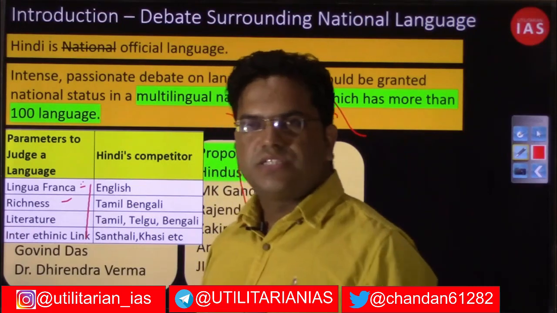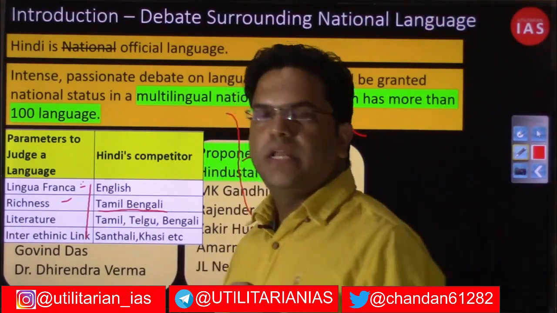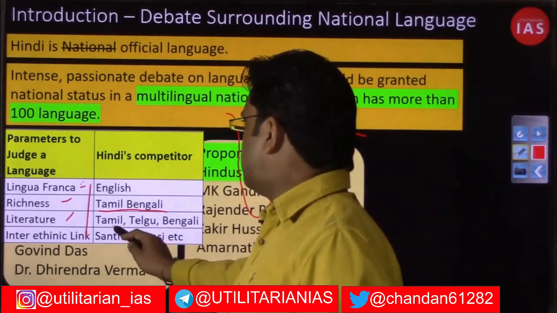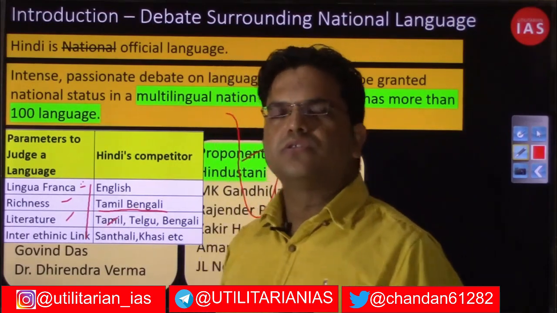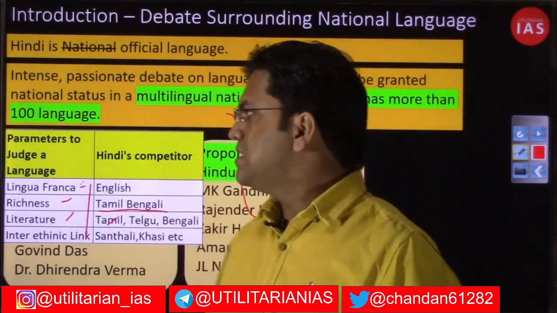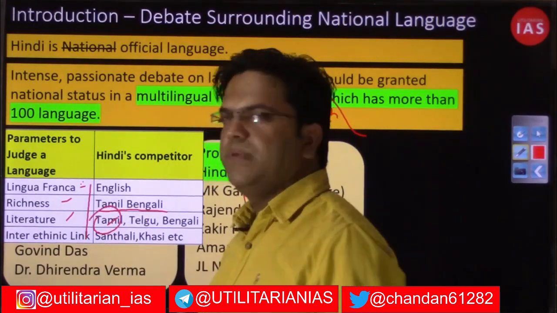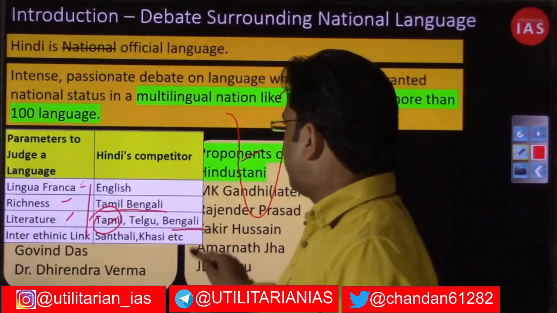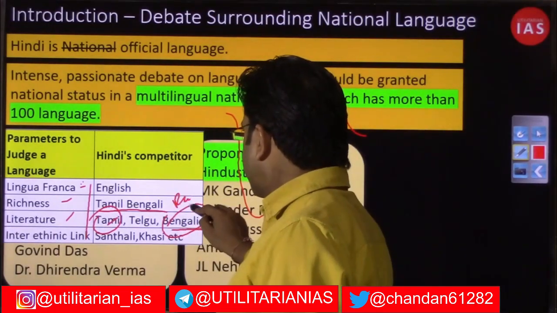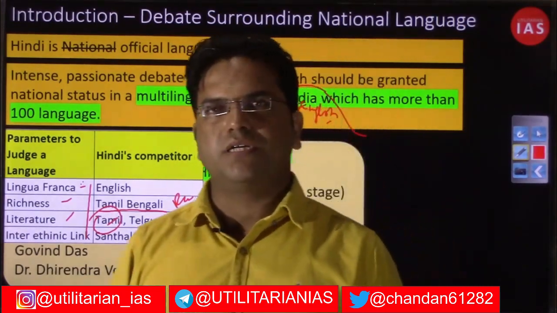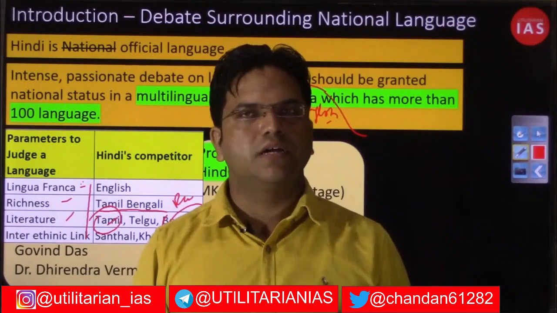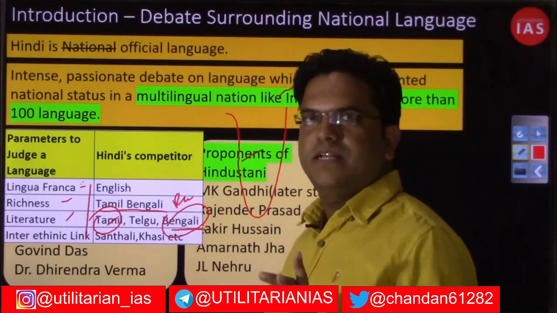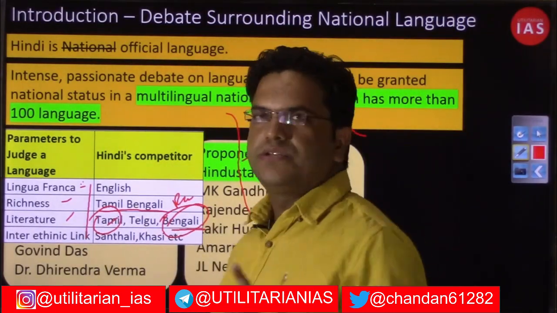Then in terms of richness, Tamil and Bengali languages were equally rich. If I talk about literature, in Tamil you have the Sangam literature, right? If you have read ancient India, you will have an idea of how rich Tamil language and literature are. Then Bengali or Telugu literature was equally rich. You have writers like Rabindranath Tagore, and in Bengal I have to appreciate in one respect, in terms of arts and academics, Bengali people are very sound on these 2 points, due to this literature, right?